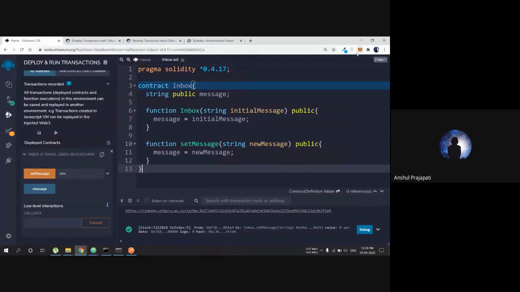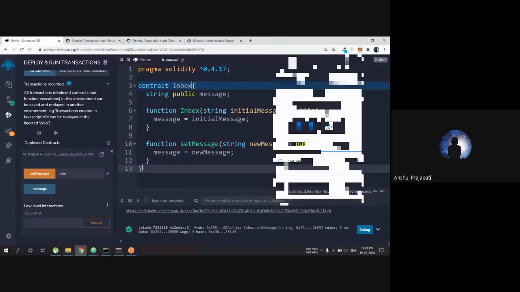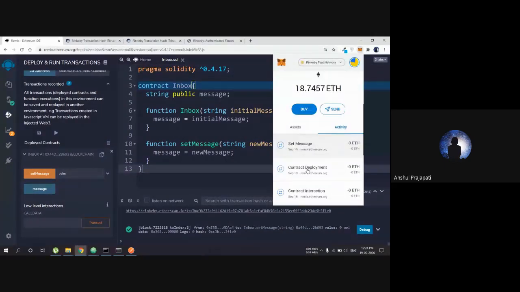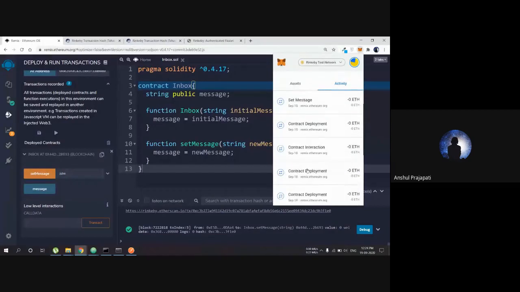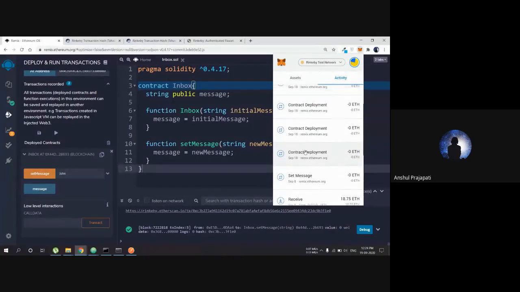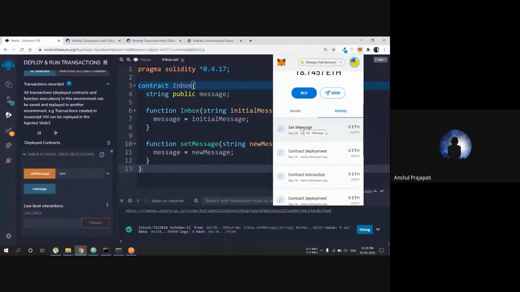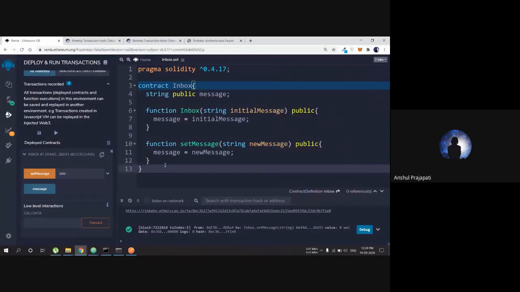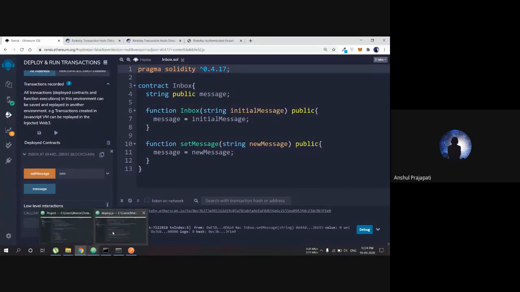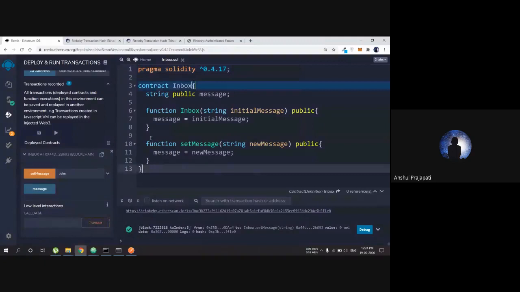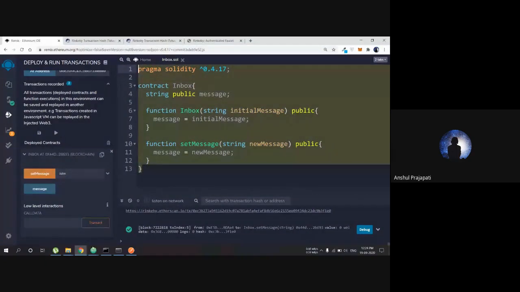And here I can use these ethers to generate all these transactions. Like you can see what my activity is here. I have deployed a contract, and then I used the money for a method called set message. So these are all the things you can use. Now, without the main applications, this is how you can see we can deploy to the network and all these things.